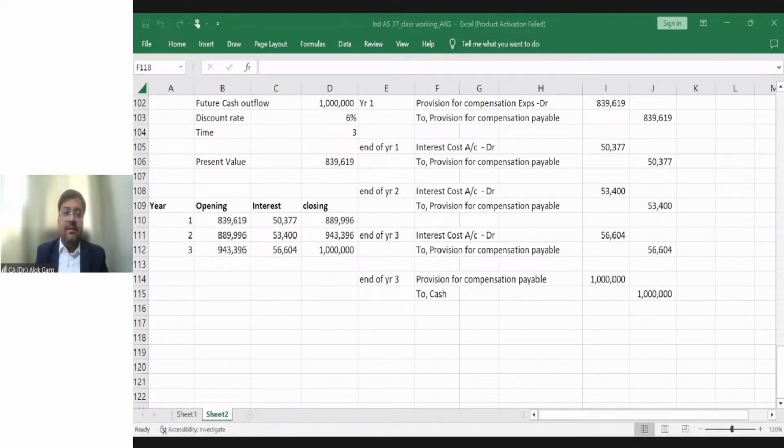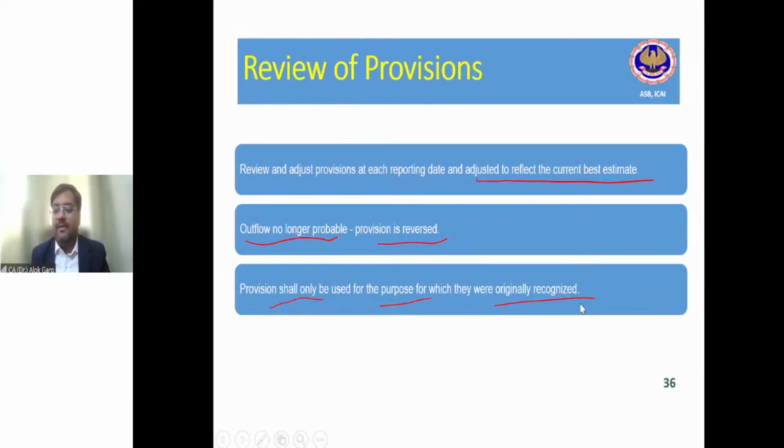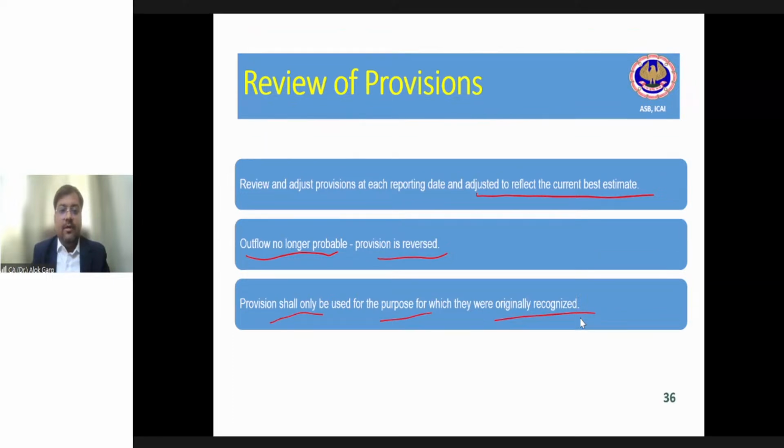Okay, guys, let's move to the next part and let me know if you have any query. I'll discuss that query, then I'll move to the next part. Is there any query? I have answered all the queries raised by the participants. As of now, there is no open query, right?